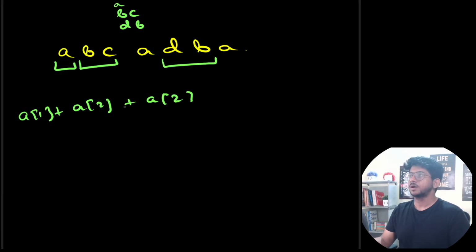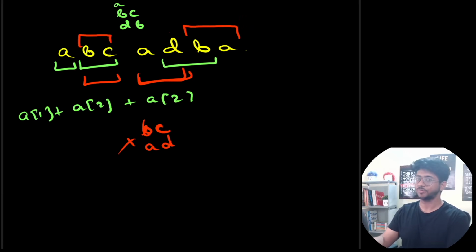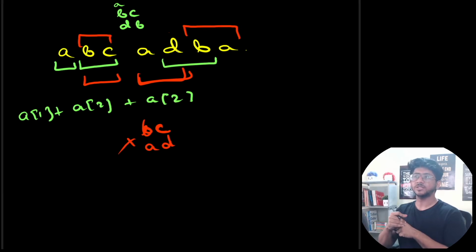Note that this is not feasible if you choose this and this. Obviously they are not overlapping, but AD comes after BC, and it's lexicographically smaller than BC. So this is not feasible. You cannot take these two things. Even this and this is not feasible because BA is less than BC in lexicographical ordering, but it's coming after. So you have to keep increasing in lexicographical ordering and still make sure that you are getting the best solution possible.